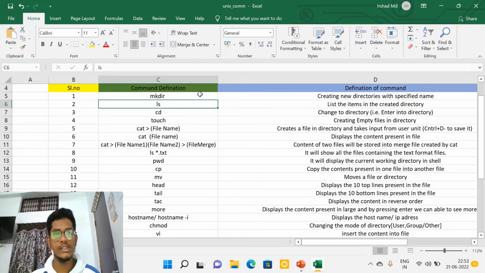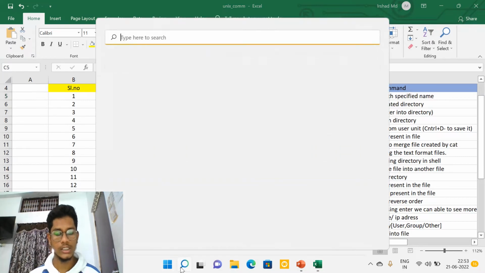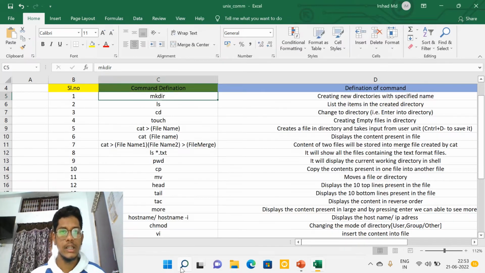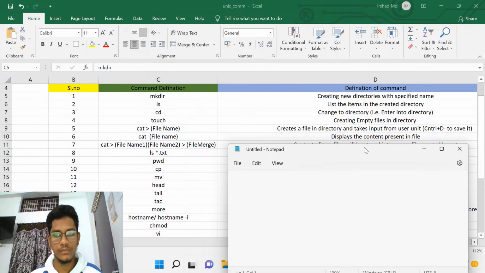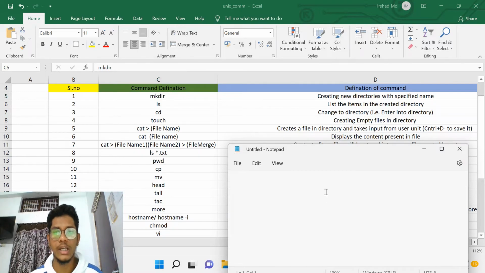The first one is mkdir. Let's take a notepad and I'll explain in this. This is the theory part. We'll discuss all of them with examples in the next video. mkdir means creating a new directory with a specified name. For example, if I use mkdir irs, it becomes a new directory.